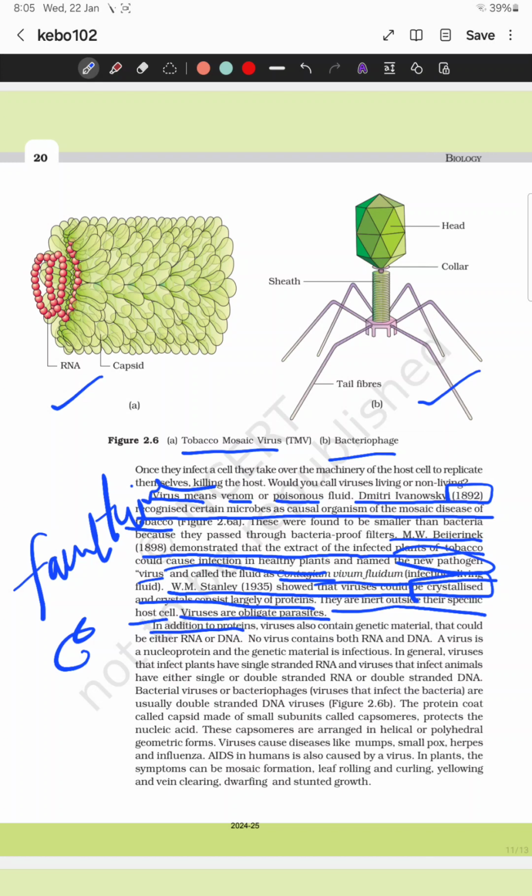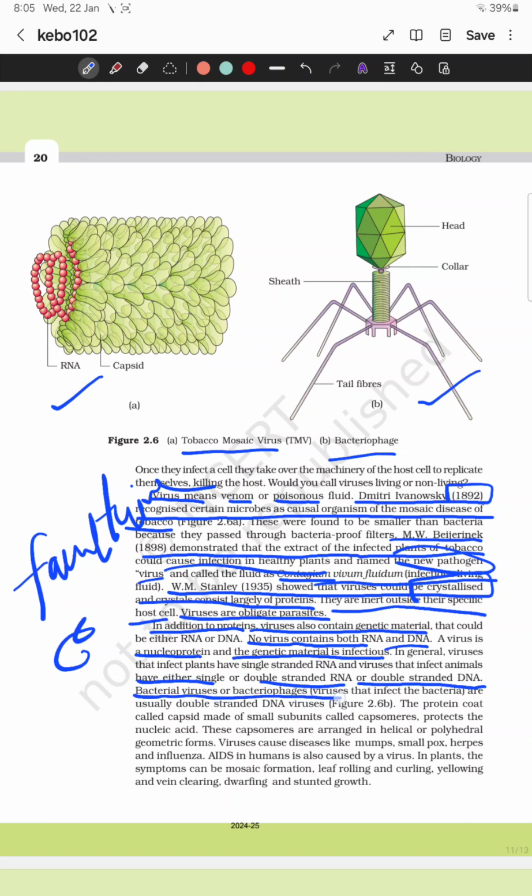In addition to protein, a virus also contains genetic material. It can be RNA or DNA. No virus contains both RNA and DNA. The virus is a nucleoprotein, and only the genetic material is infectious. They have single or double stranded RNA, or double stranded DNA. In a virus the genetic material is infectious. It may be DNA or RNA, and if RNA, it may be single stranded or double stranded.